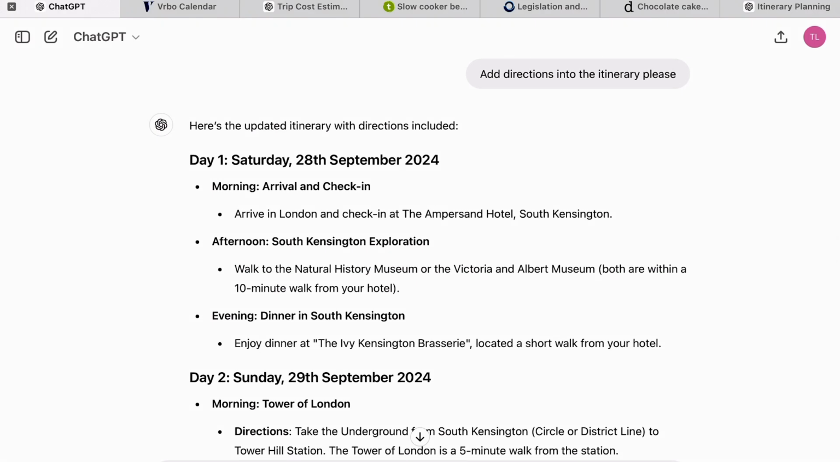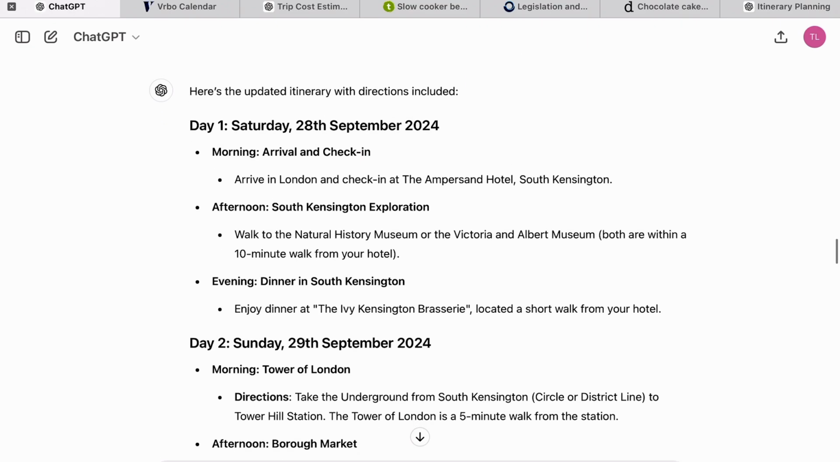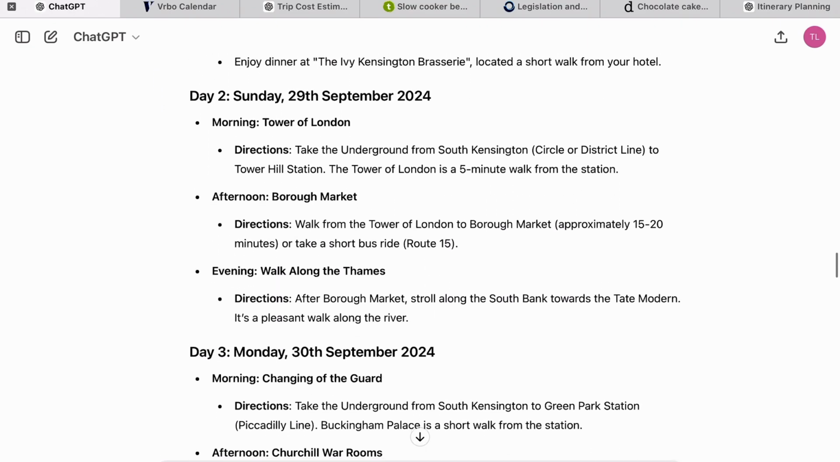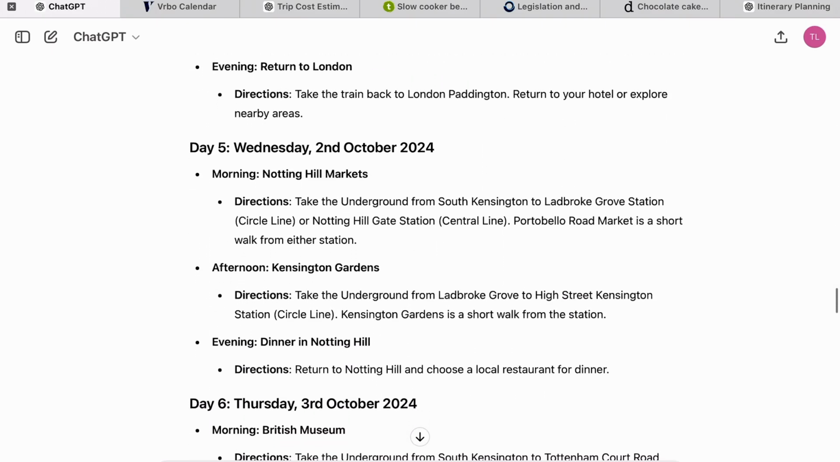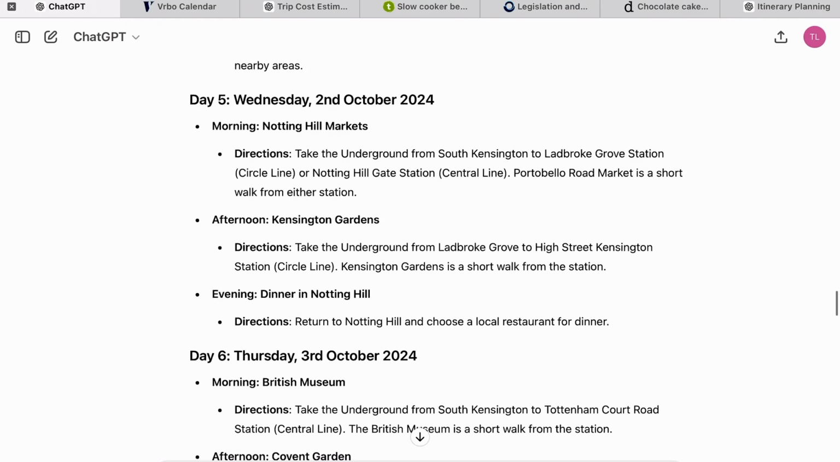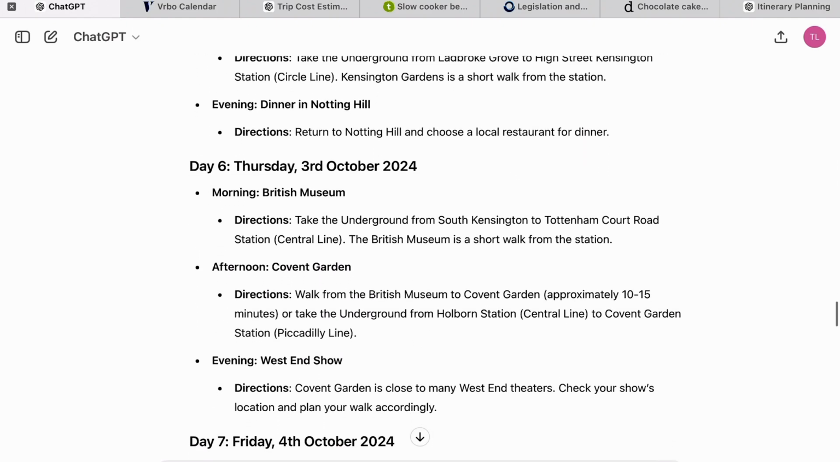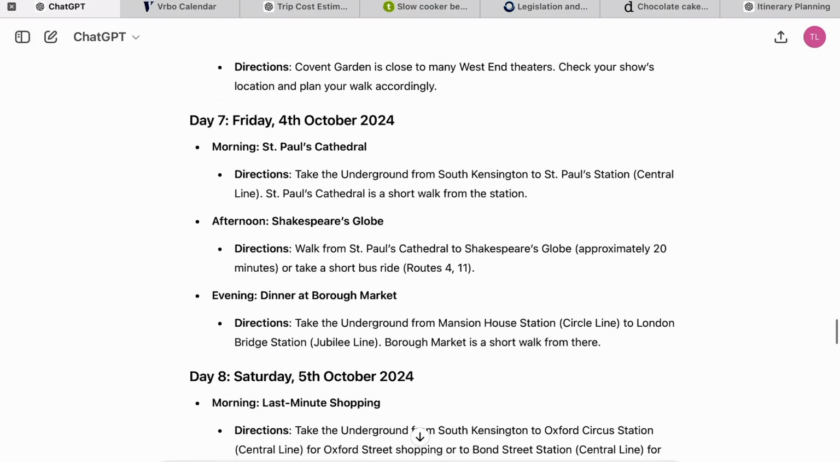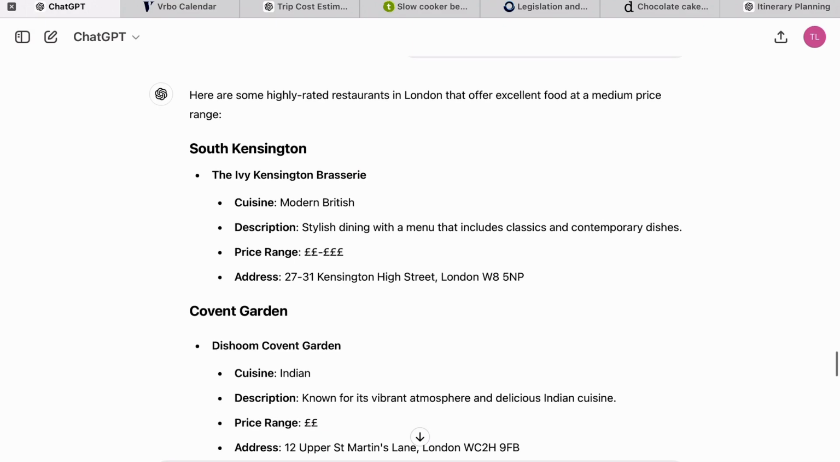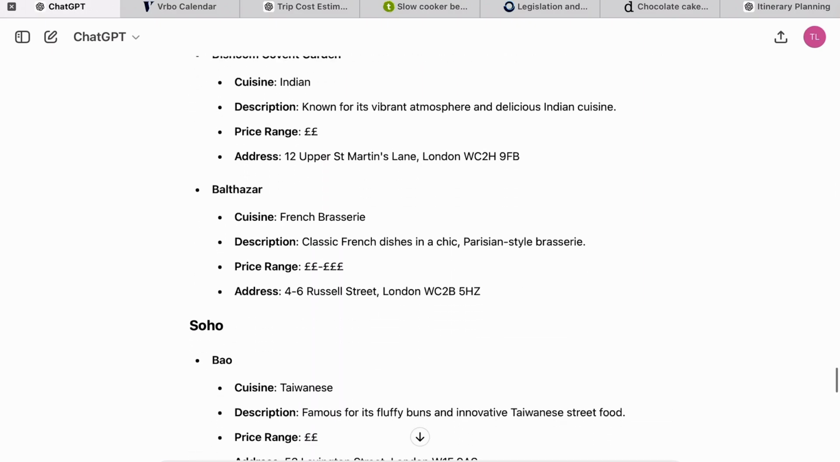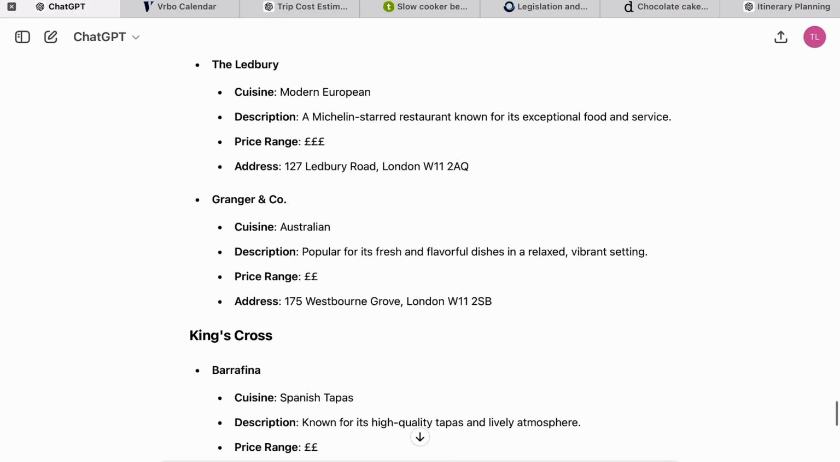And then I've asked for ChatGPT to add the directions into the itinerary, please. So it knows that I'm staying at the Ampersand Hotel. And then you can see here, it's actually given directions and approximate times of how I might move from one location to another. Particularly useful to get that, so you get a feel for how long it is to move from one place to another. I asked ChatGPT what restaurants are highly rated and a medium price, and it's come up with a suggestion of different ones here. Another really good question to ask.